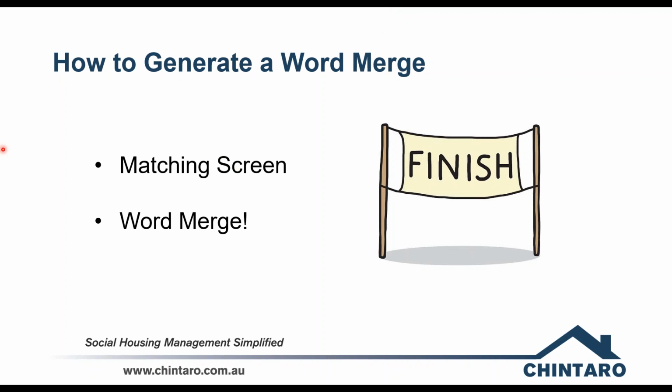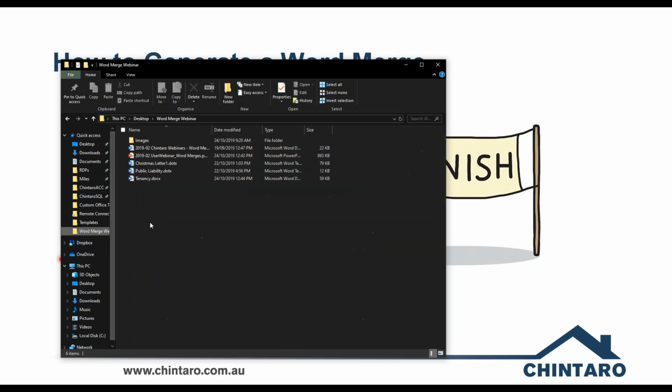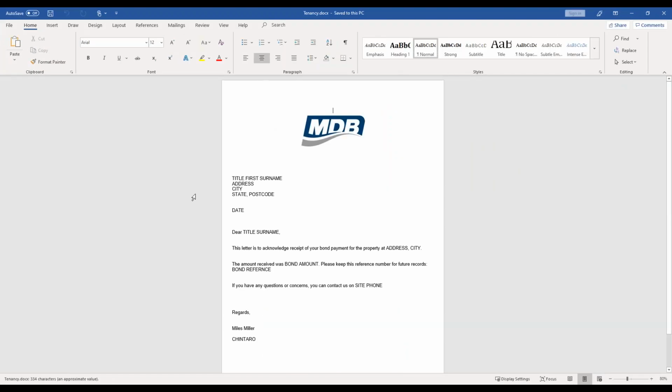So I have a document that I have pre-prepared, so I'm just going to pull that up. And in here, word merge, this time it's going to be a tenancy orientated letter. And this is based off one of the templates that you will find in there. It has our MDB logo. You can customize this as you see fit. But for my purposes, I'm going to use this and I have made it a little bit about bonds.